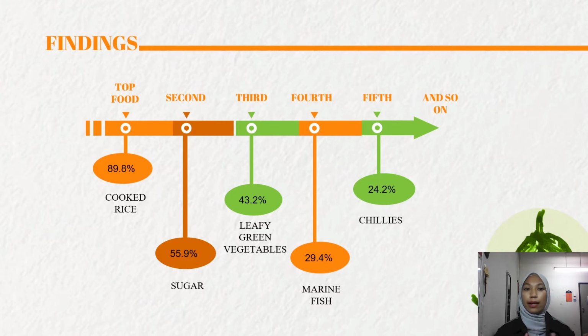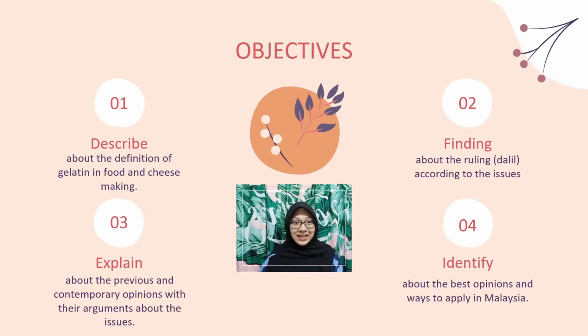Adults from rural areas consume significantly more cooked rice daily, while those from urban areas consume significantly more sugar and marine fish daily. In this slide, we just stated the 4 objectives of our assignment.